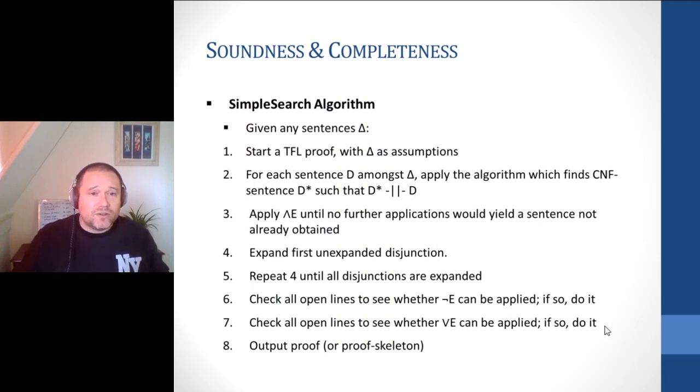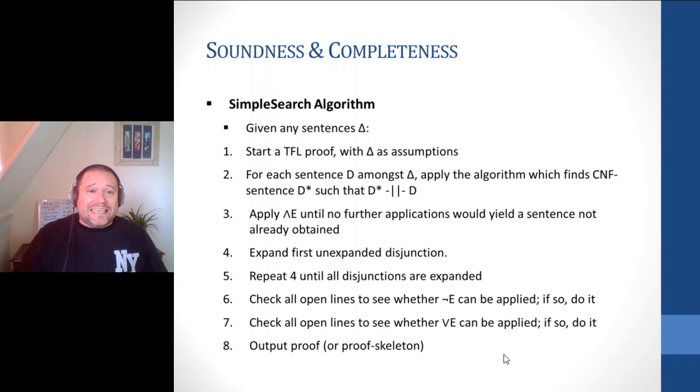If so, do so. Hopefully what you'll then get is a complete proof that shows you how to generate all the contradictions, shows you how to get the contradictions out using disjunction elimination until it's back completely on the whole proof line. If it is, you know that your initial sentences are jointly contrary. And the final step of the algorithm is, of course, just output the proof. Or, if they're not jointly contrary, the proof skeleton, which we can then read off a valuation that makes our initial sentences true.